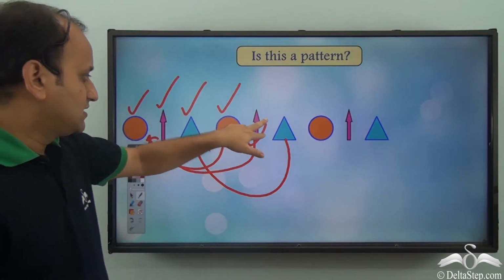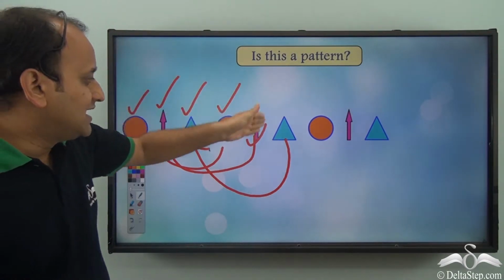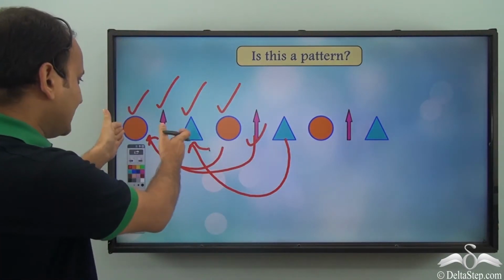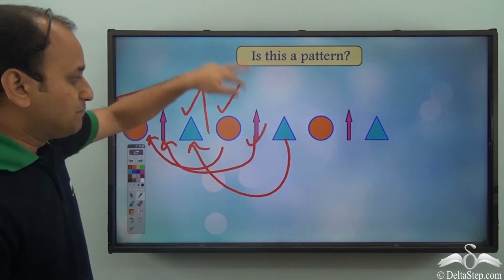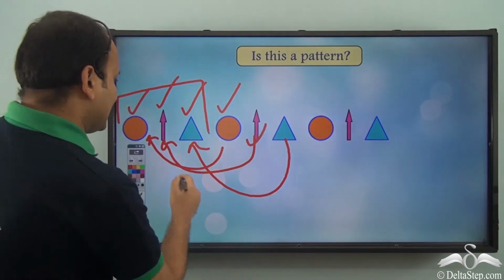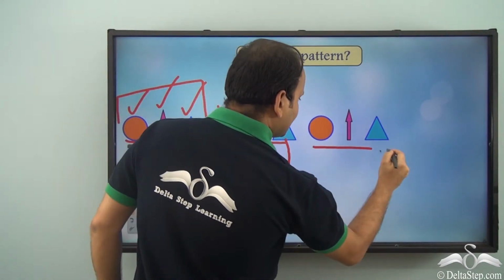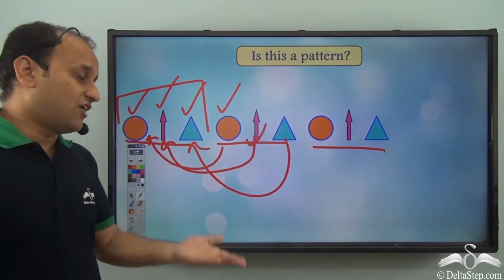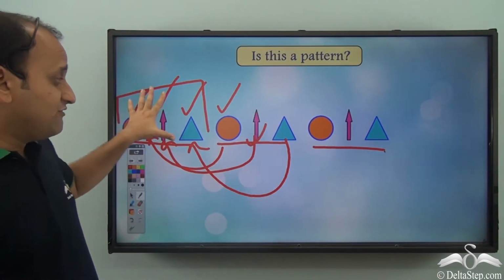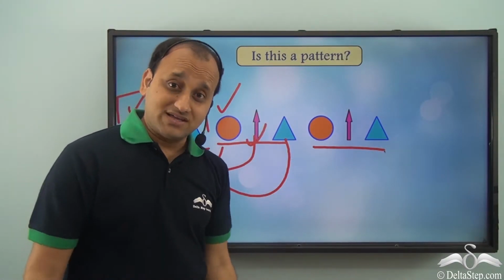So what do I see? I again see that there is a pattern, there is a unit, this particular unit, which is repeating again and again, isn't it? So 1 unit, 2 unit, 3 unit. So can I call it a pattern? Definitely we can, because we have a unit which is repeating again and again, and that is what is a pattern.